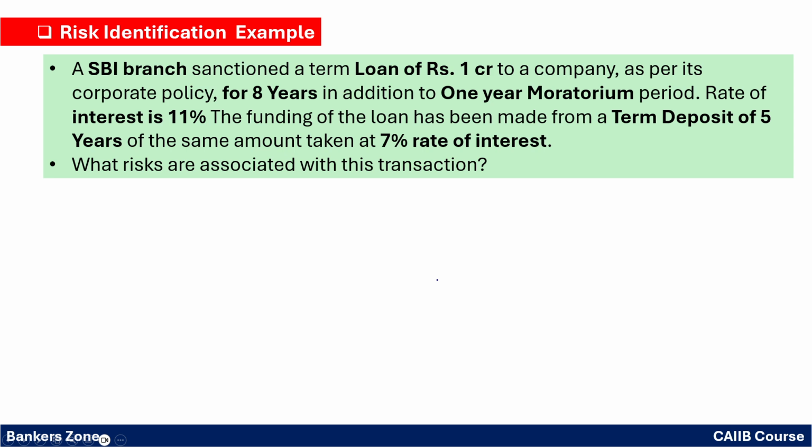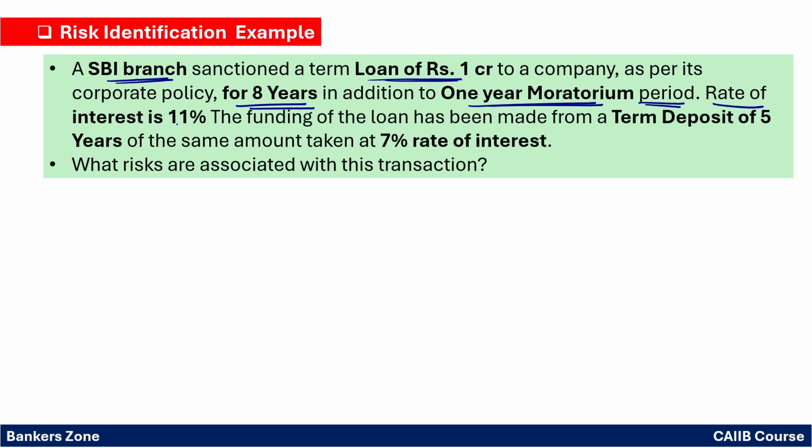Okay, through an example you will get the idea of how we have to identify the risk. See, there is an SBI branch which has sanctioned a loan of say 1 CR to a company as per the policy of SBI. The loan is sanctioned for 8 years, and an additional 1 year will be the moratorium. What is moratorium? It means the period after sanctioning the loan where we will not recover the money. That is a sleeping period.